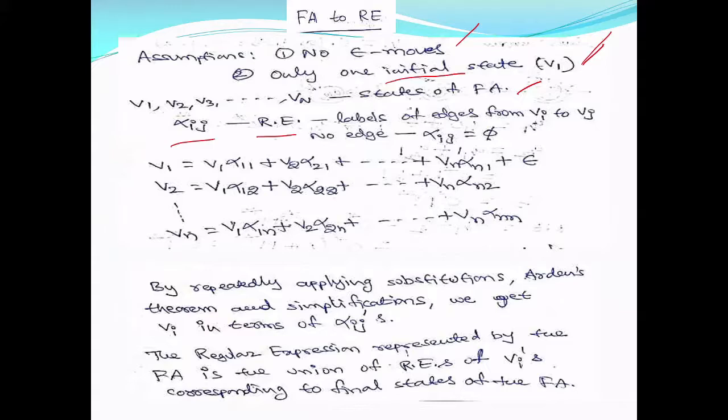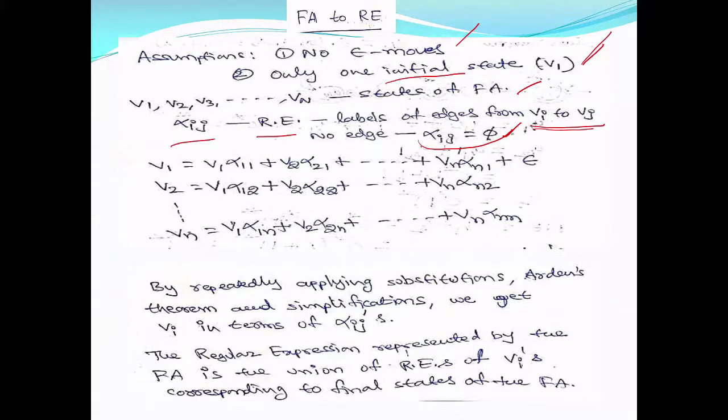So it's a regular expression representing the labels from Vi to Vj. Alpha ij means from node i to node j. When there is no edge, your alpha ij will be treated as phi. When there is an edge, the symbol you see on the edge from Vi to Vj will be your regular expression.